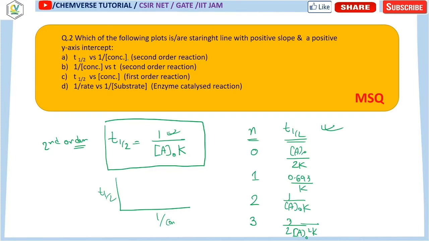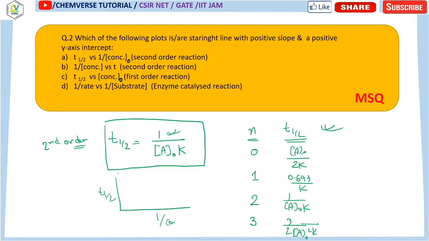There's a correction in the question: it will be basically the initial concentration. Whenever there is a comparison with t half, you must remember that only a comparison with the initial concentration can occur. You can draw the direct relationship between them.